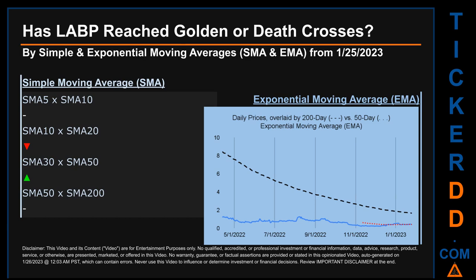Continuing with SMA, we looked across the 5 to 10, the 10 to 20, and the 30 to 50-day ranges to see if golden and death crosses had been reached. We found golden cross signal for the 30 to 50. We found death cross signal for the 10 to 20. We could not find either golden cross or death cross signal for the 5 to 10, the 50 to 200.